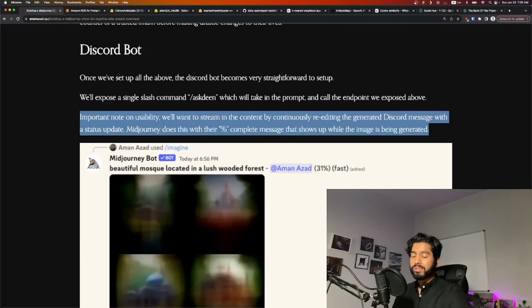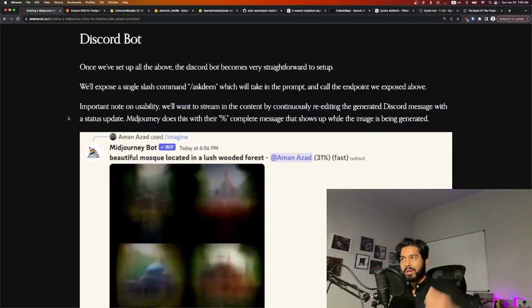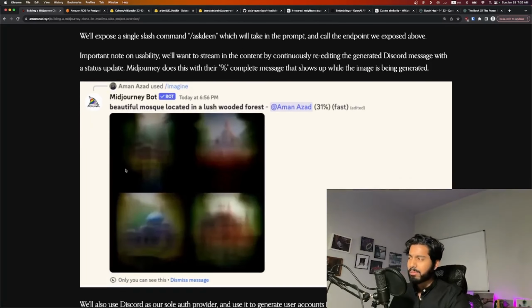Again, this is just the overview. Once we actually dig into the software, we can see how everything comes together. But essentially, as responses come in, as the streaming data from the LLM is streamed into our server, we're going to want to continuously edit the Discord message, just how Midjourney does on Discord, so that they can see the progress of the response being completed.